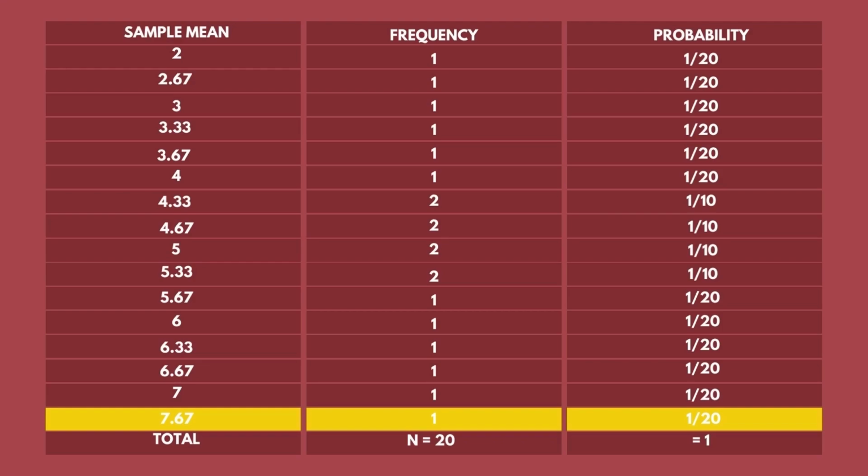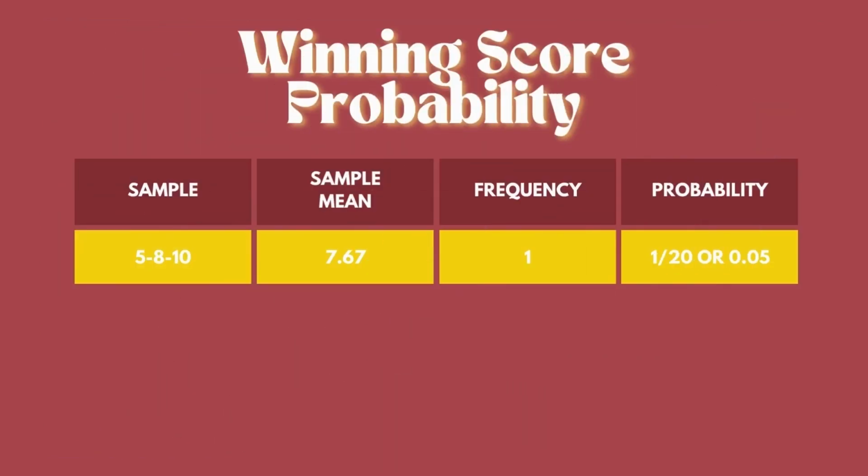5.67 is 1 over 20. 6 is 1 over 20. 6.33 is 1 over 20. 6.67 is 1 over 20. 7 is 1 over 20. And 7.67 is 1 over 20.